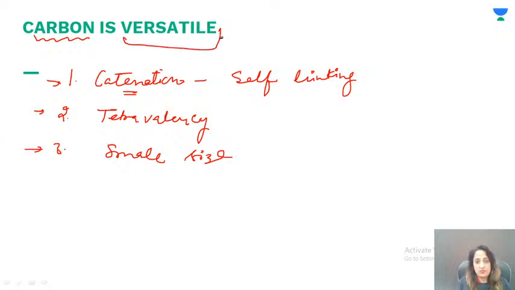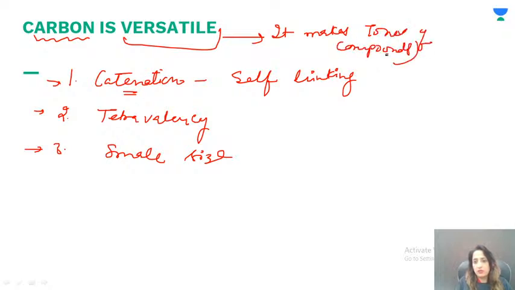But what is versatile? Versatile means it makes tons of compounds. Whatever you see around yourself, most of them are compounds of carbon. So that is why we call carbon versatile in nature.